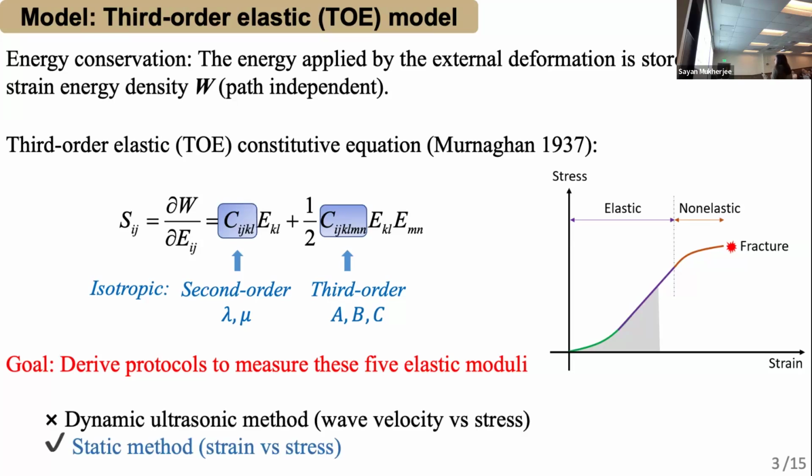I need to mention that in the literature, it's exclusively the dynamic isotropic method that is used to measure the third order terms, using wave velocity versus stress. In our case, we use the static method, finding these nonlinear elastic parameters using stress and strain, because we have long known the difference between the dynamic moduli and the static moduli. For geomechanical applications, we think the static moduli is of course more applicable.